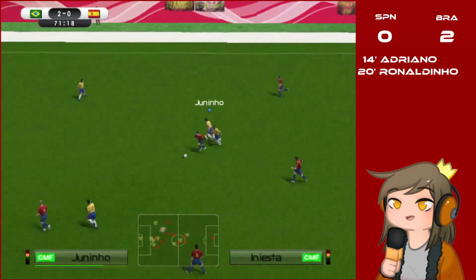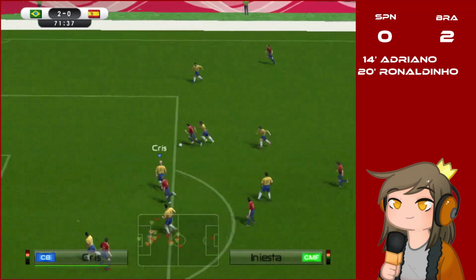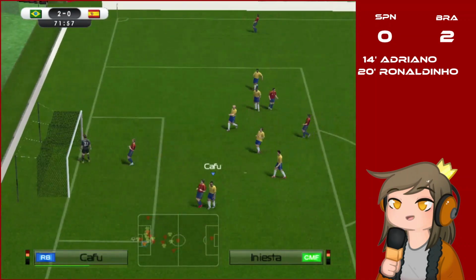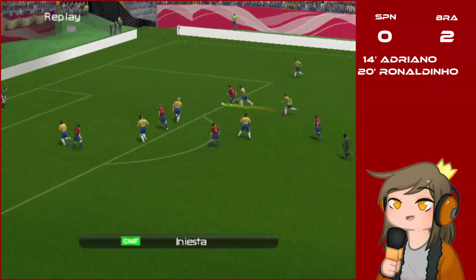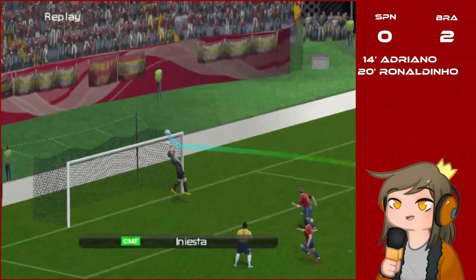Iniesta gets the ball back. He gets past 2 players. He runs a lot. He kicks it and Julio Cesar sends it out. It's a corner for Spain. Lovely shot from Iniesta.